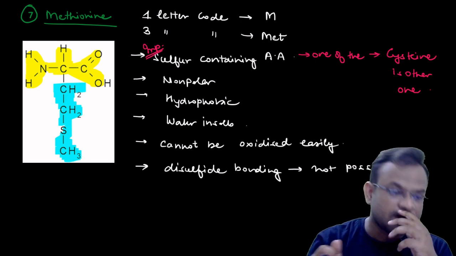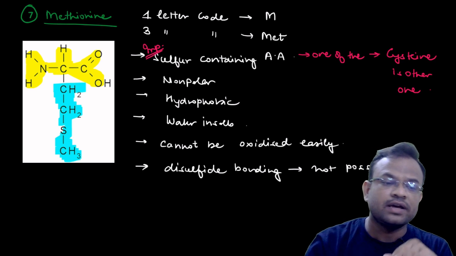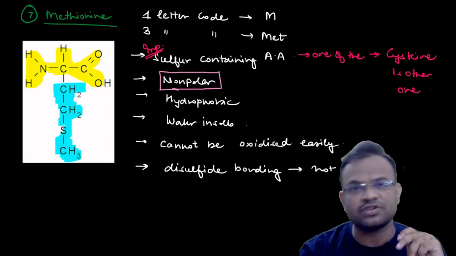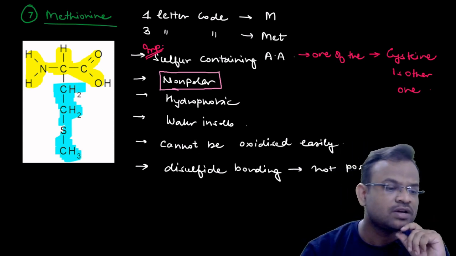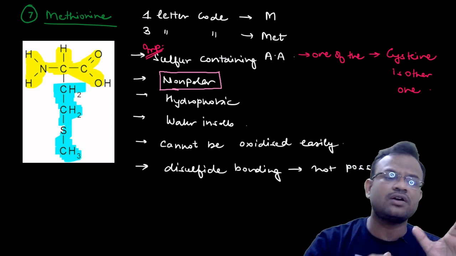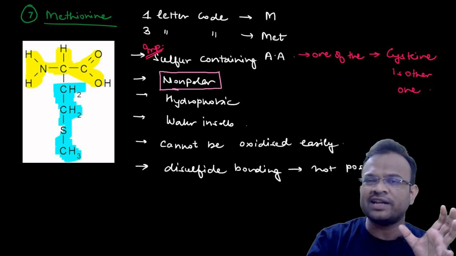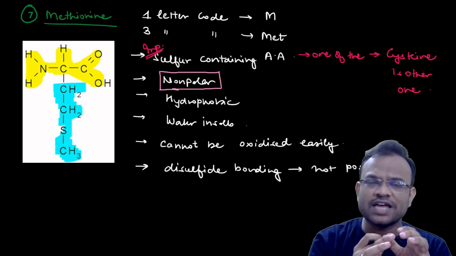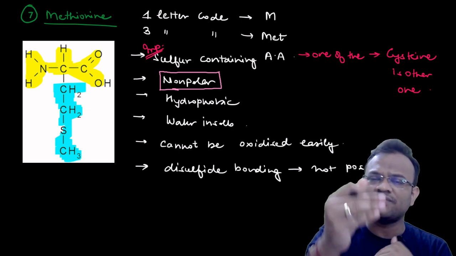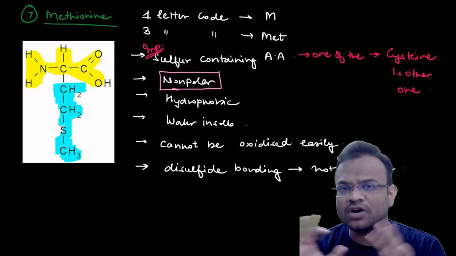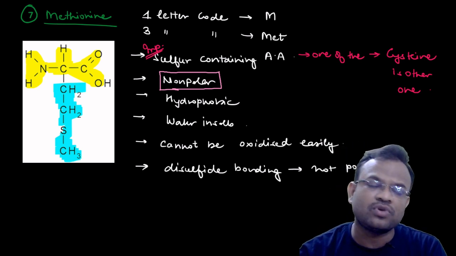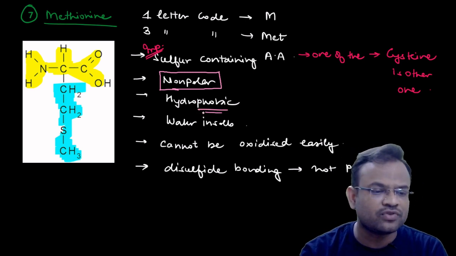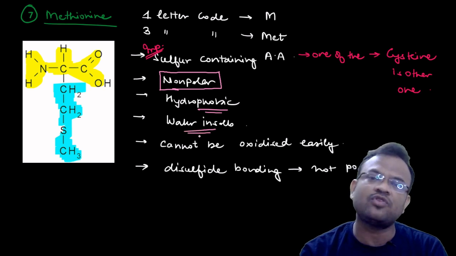Remember this. It is a sulfur containing amino acid, but it is non-polar in nature. Remember this, it is non-polar in nature. Why is it non-polar? Because sulfur is not attached with an element that has a very low electronegativity. It is not attached with hydrogen or something. It is attached with carbon. So you cannot say that sulfur and carbon bonds are polar in nature. Therefore we call it a non-polar amino acid. Next, it is hydrophobic. Since it is non-polar, it definitely will be hydrophobic. If it is hydrophobic, it will definitely be water insoluble.